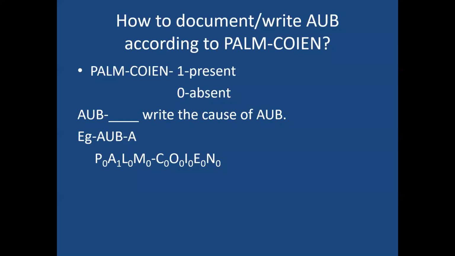Other method is you write AUB and the letter, whichever etiological condition, that letter applies to that etiology. That is P, polyps are there, you write P. Or endometrial malignancy, carcinoma is there, you write M. Like that, in two ways you can write PALM-COEIN nomenclature.